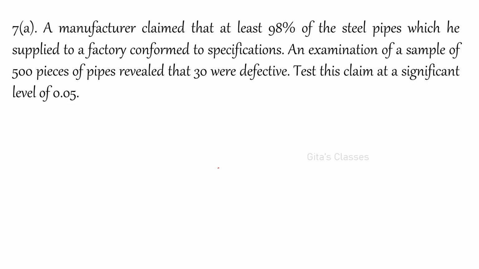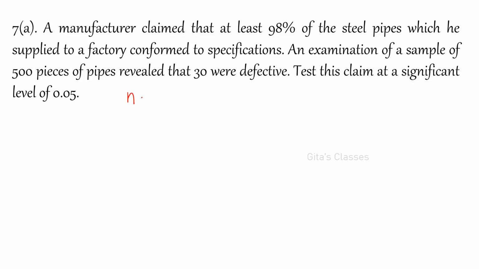And next is 7a. A manufacturer claimed that 98% of steel pipes which he supplied to a factory conformed to specification. That is, they are satisfying the specifications. Okay. And an examination of 500 pieces of pipes revealed that 30 were defective. So how many are non-defective? We want conformed to specifications, right? So how many are conformed to that? So how many non-defective items are there? That is 470.